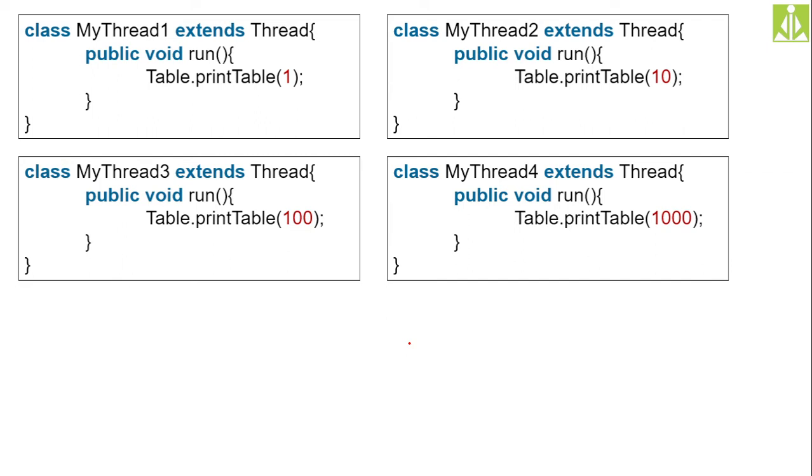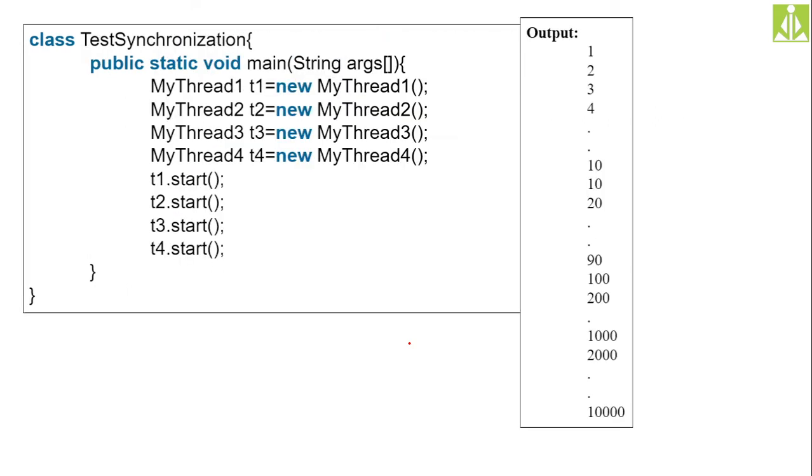So we need to modify a lot of things. No need of constructors now, and no need of passing the objects now, because we don't need a Table class object to invoke printTable. printTable is now static, so directly with the help of the class name we can invoke that method. We need to make those changes, and then see how we can get the output on the output screen.